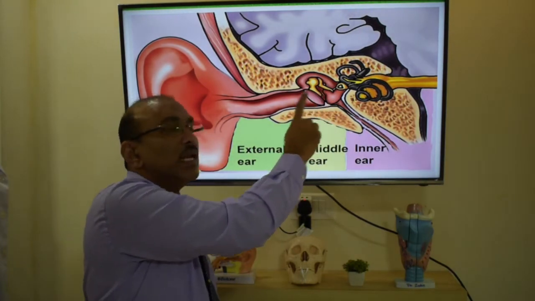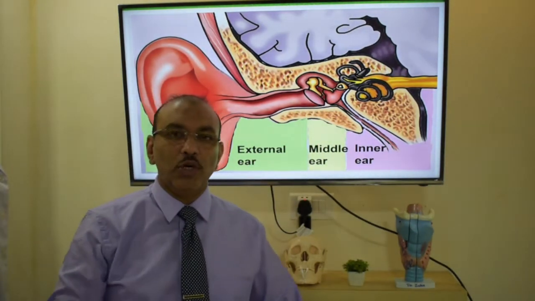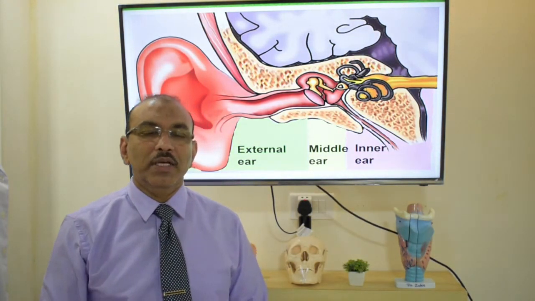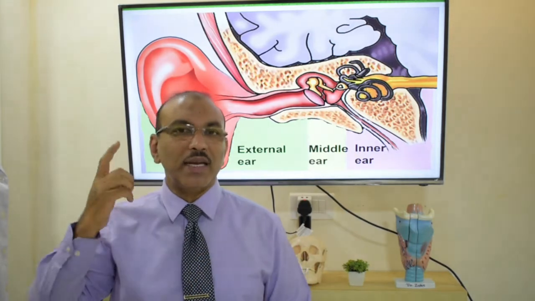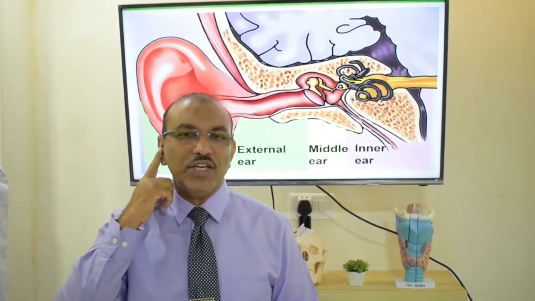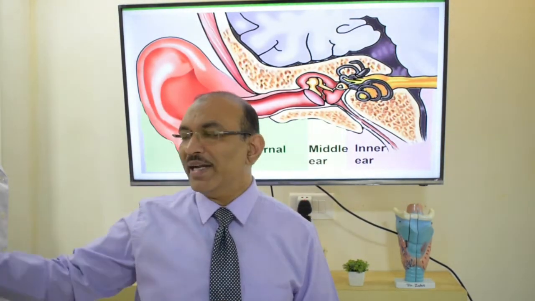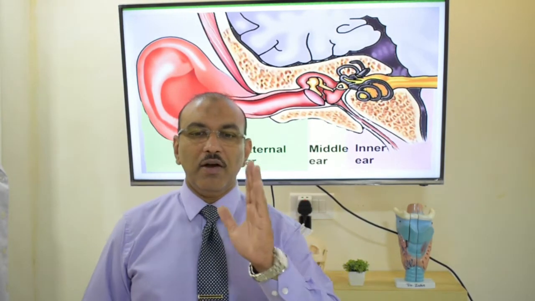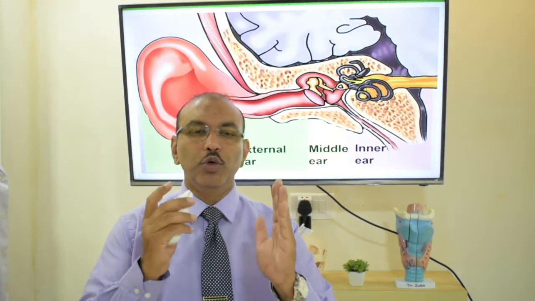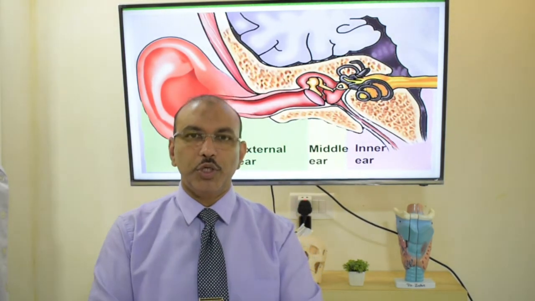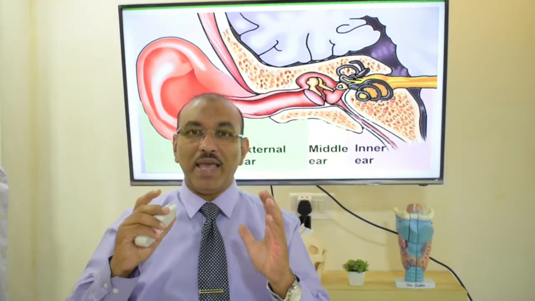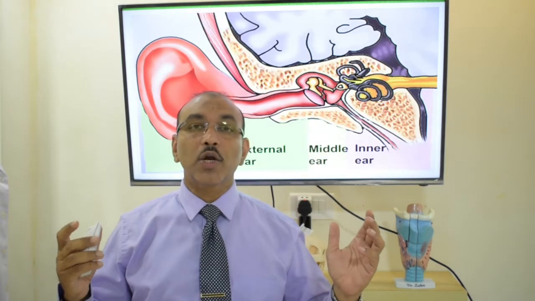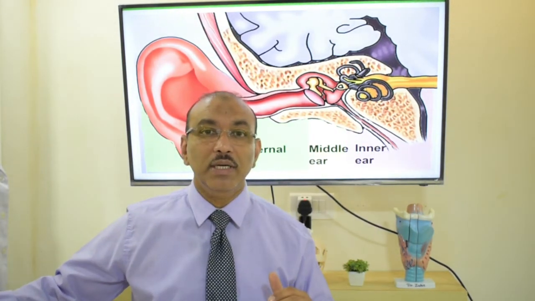So, this middle ear, which has a 6 wall structure, all the sides are surrounded by bone. Just imagine me, I am standing on the right side middle ear. To my right side is the eardrum, left side is the inner ear. In the front, I have a tube which goes to the nose, which is called the eustachian tube. And behind me, I have an air cell system called mastoid air cells. All this is surrounded by bone except on the right side, which is the eardrum.